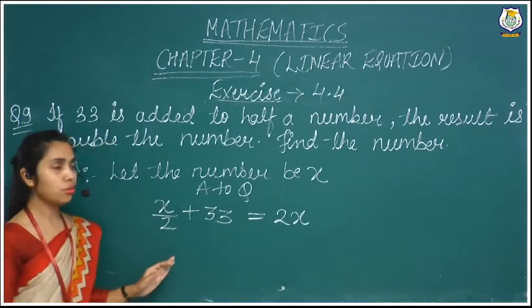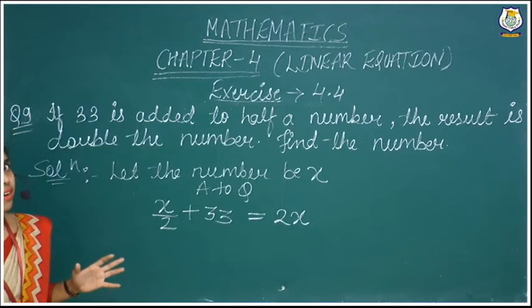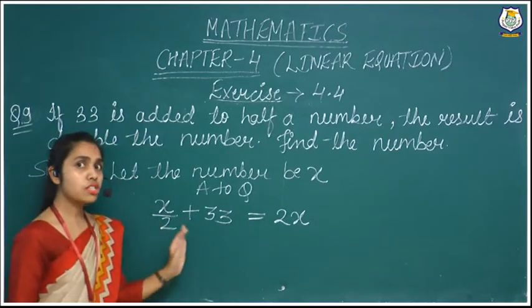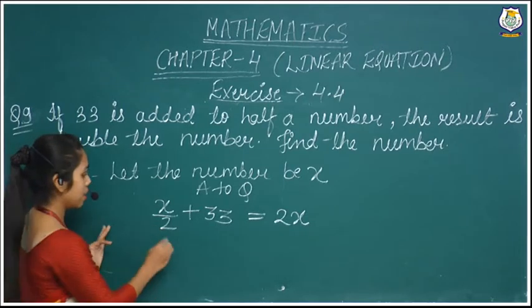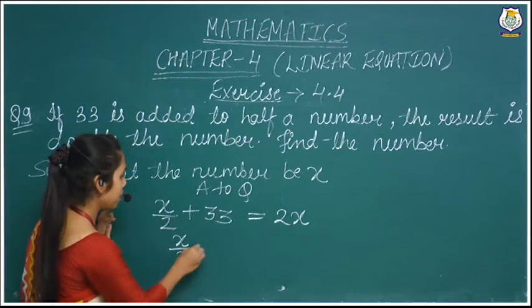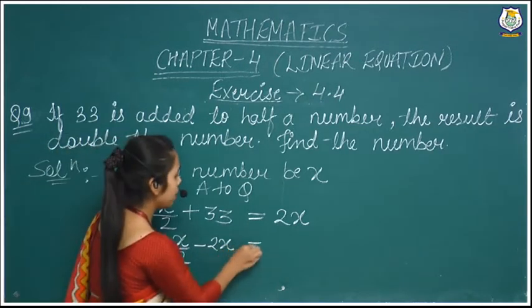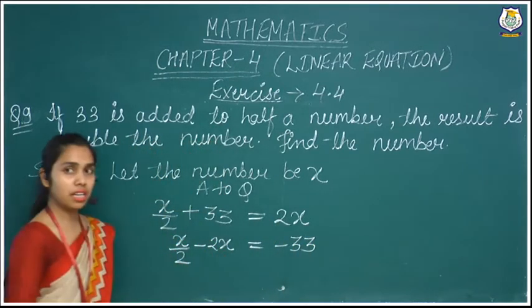Now what we will have to do? We will have to separate the variables, so we will find out the value of our variable. Separate the variable means constant term on one side and the variable on the other side. So here x by 2 is written. I will take this 2 on the left hand side, so the sign will be changed, minus 2x, and I will take this 33 on the right hand side, so the sign will be changed, minus 33.